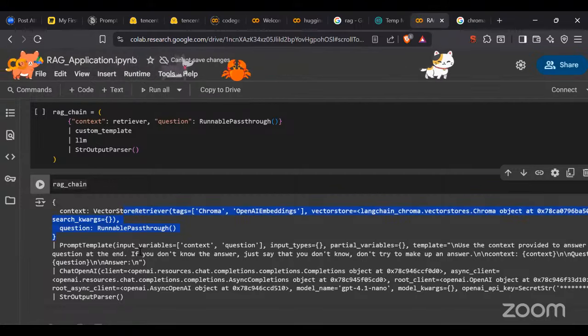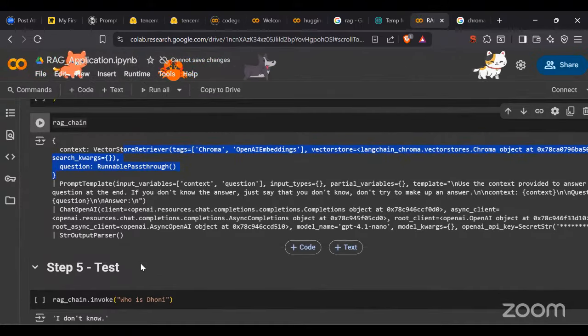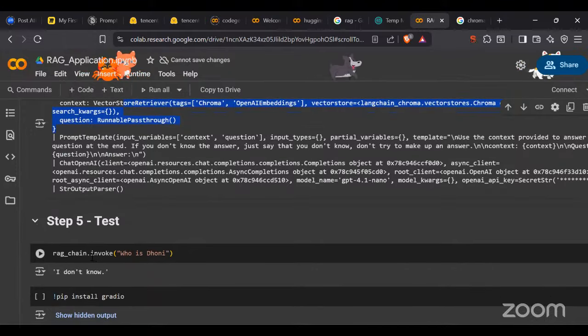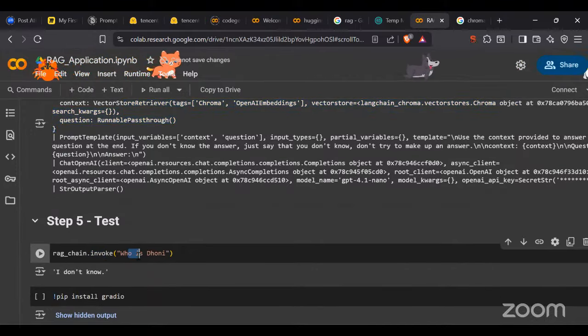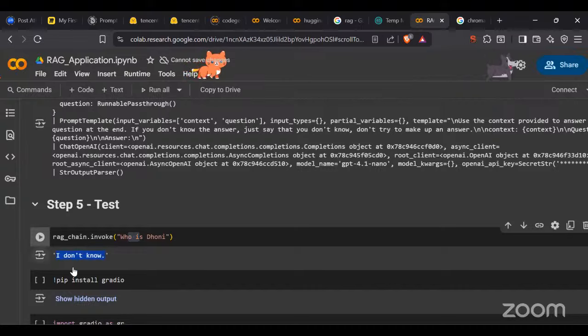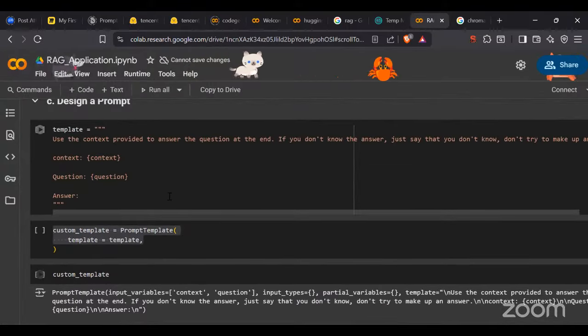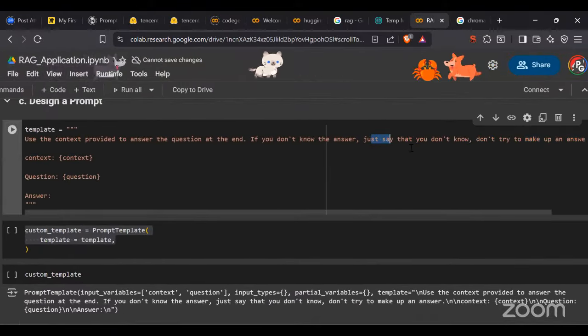All the important points are there. Now I'm going to test how it is working. I invoke my RAG chain and ask who is Dhoni. Dhoni is not in my vector database, it is not available. If you ask GPT, it will give you the answer about who Dhoni is. But if you talk about our data, it is not going to give me the answer. The reason it is not giving the output is because it doesn't know. And that's what I wrote in the template option, that if you don't know the answer, just say you don't know.